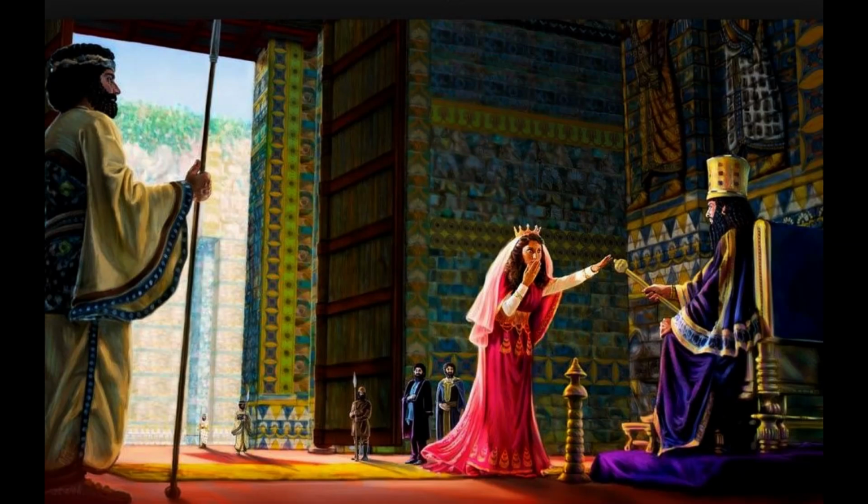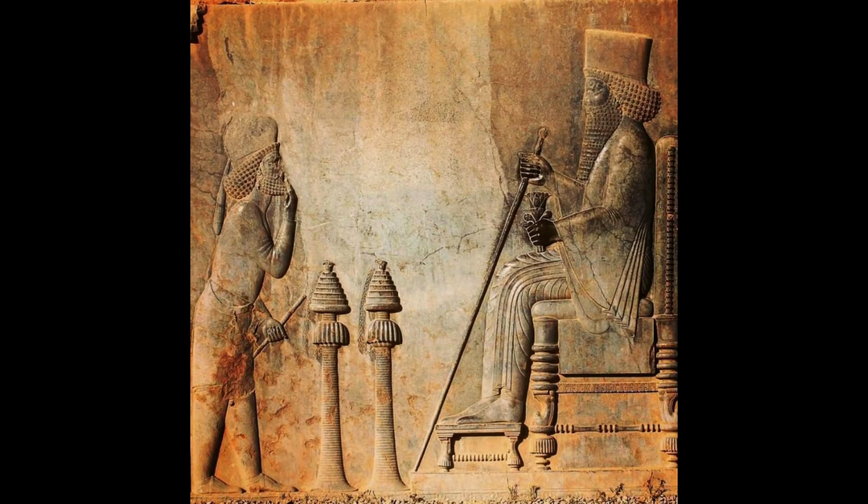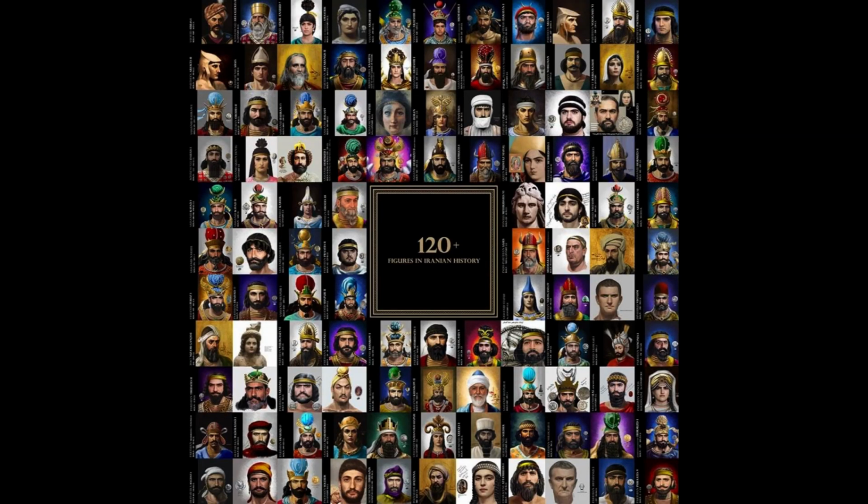Sasanian Empire. Talmudic period, 3rd to 7th centuries CE. During the Sasanian period, which followed the Parthians, there were Jewish communities in the Persian Empire. The compilation of the Babylonian Talmud occurred during this time in the Jewish academies of Babylonia, which were within the Sasanian Empire. Islamic period. Islamic conquest, 7th century CE. With the Islamic conquest of Persia in the 7th century, the interactions between Persians and Jews continued under Islamic rule.